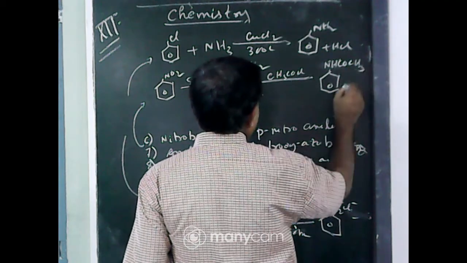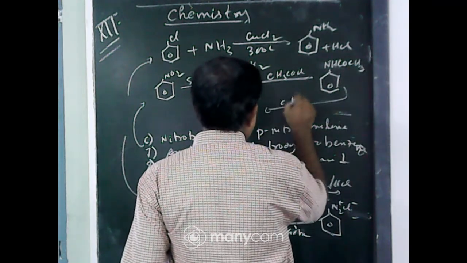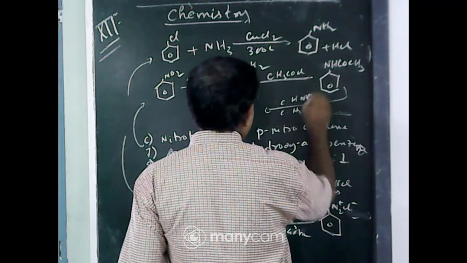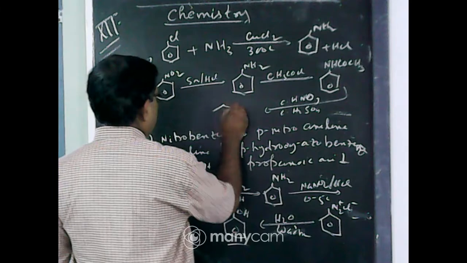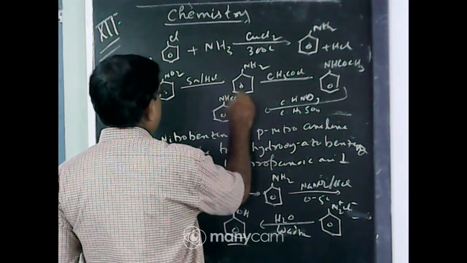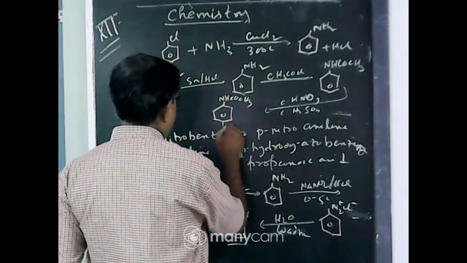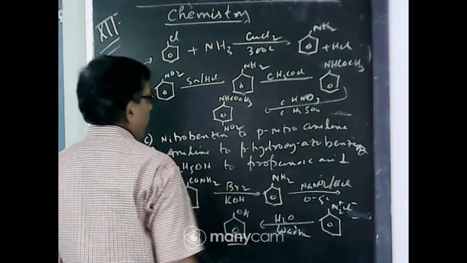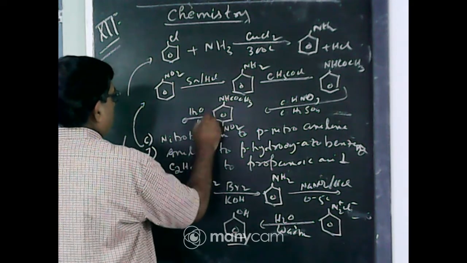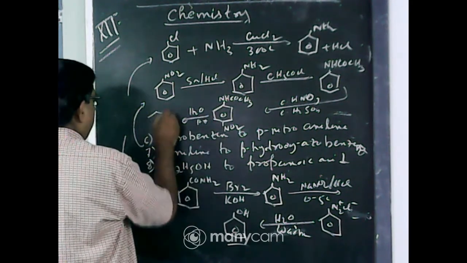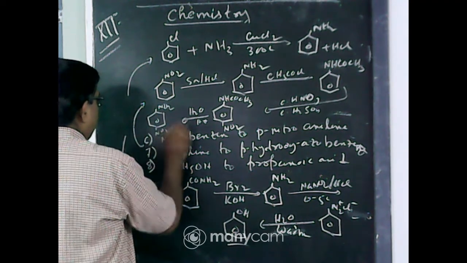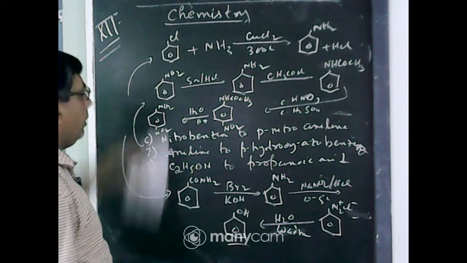This is called acetanilide. Now nitration, concentrated nitric acid, concentrated sulfuric acid. This is a para-directing group, so NHCOCH3, and at the para position NO2. Now hydrolysis, this group is reconverted to NH2. So benzene ring with NH2 and here NO2, that is para-nitroaniline.